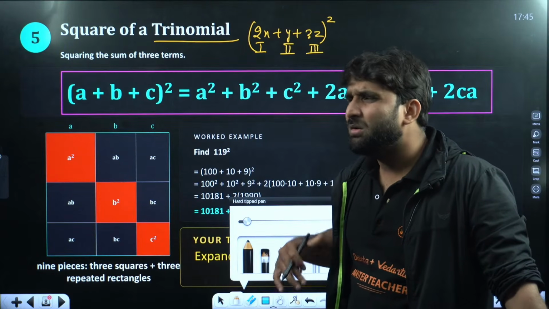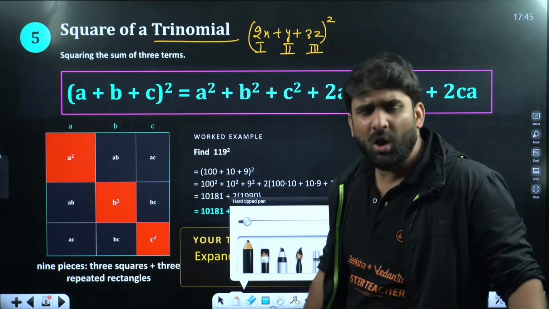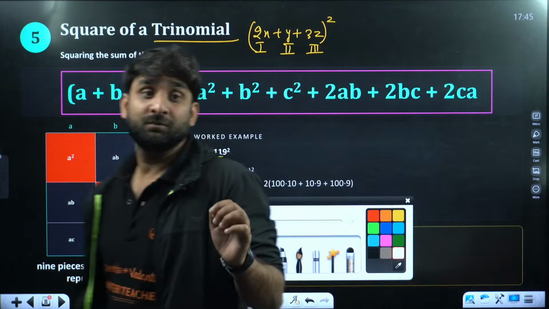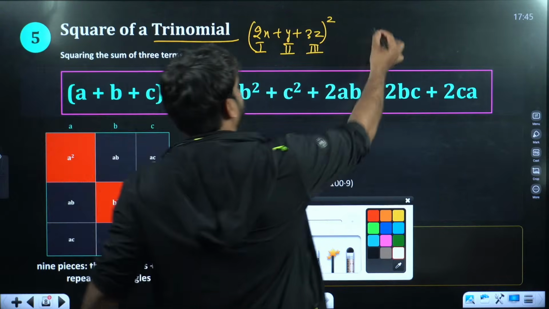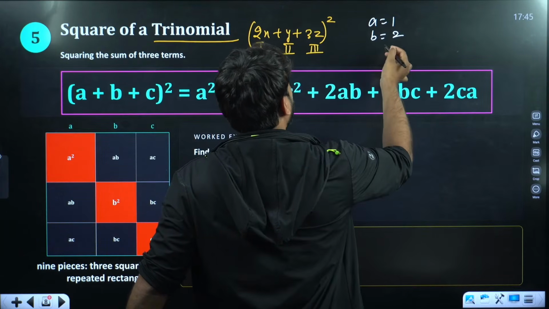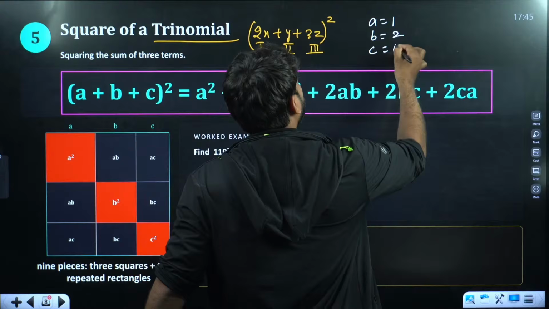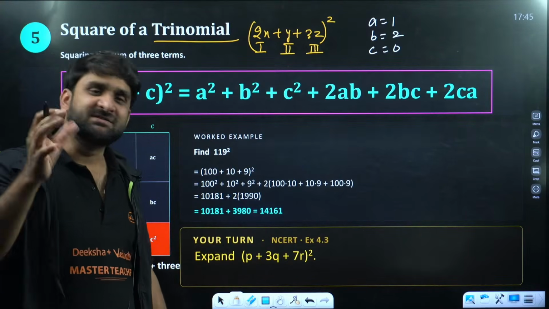What is the reason behind it so that we can trust this equation? So let's prove it. This is absolutely fine. Let's select any numbers: A as 1, B as 2, and C as 0. Let's say A is 1, B is 2 and C is 0.